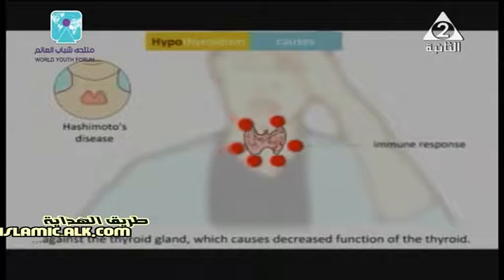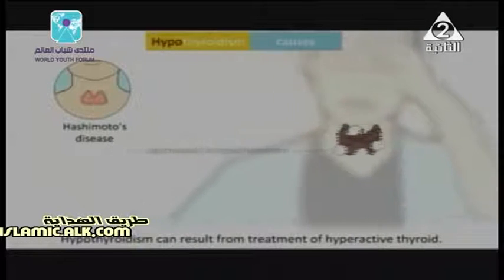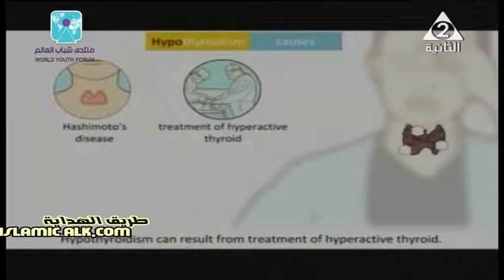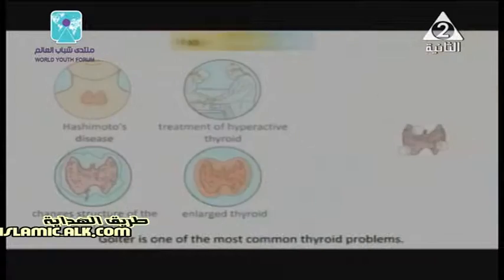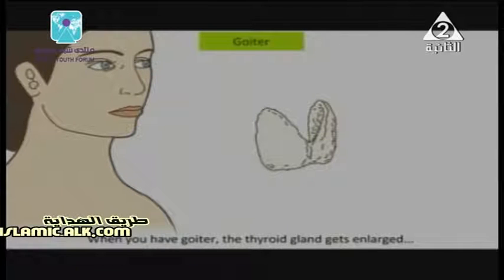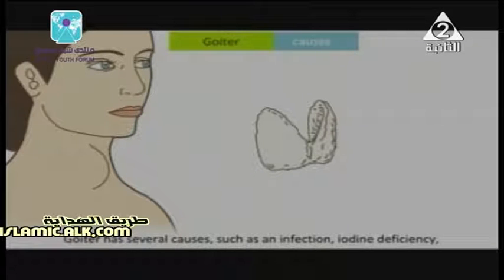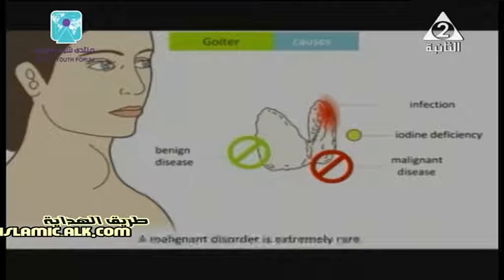In children, we call it cretinism, and it's characterized by retardation in physical and mental growth associated with a large head, short neck, permanent mental retardation, and delay in sexual maturity. While in adults, it causes myxedema, which is characterized by dry skin, loss of hair, decreasing mental and physical activity, gaining a lot of weight, and decreased heartbeats.